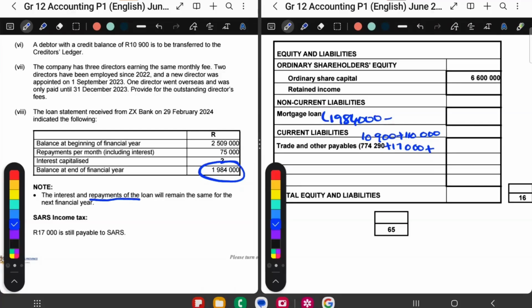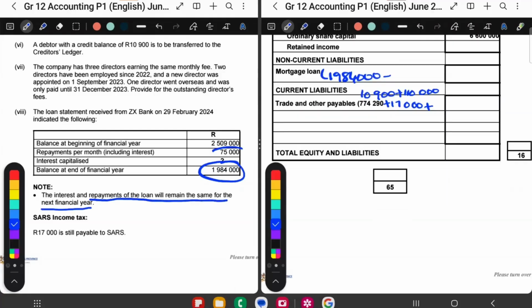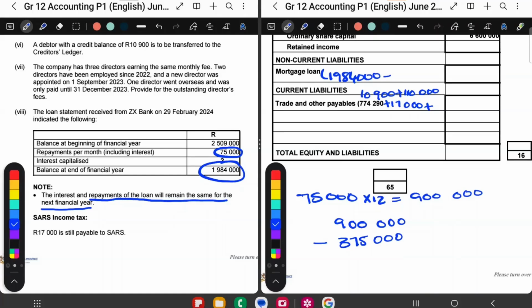So repayments will remain the same for the next financial year. Our repayments were 75,000 per month. So that 75,000 times 12 gave us 900,000. But this included interest. So I'm going to take the 900,000 and minus the interest. This interest was capitalized.